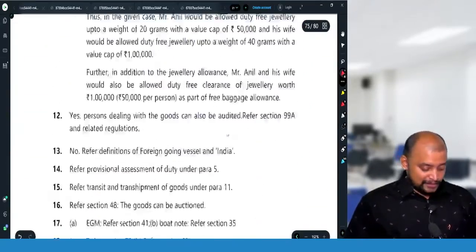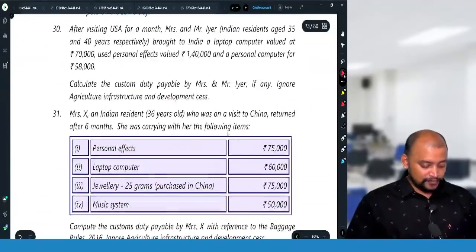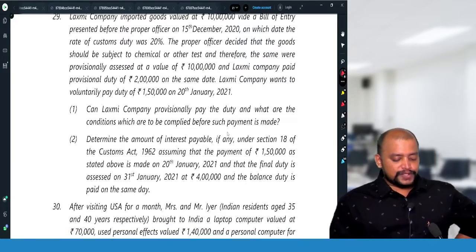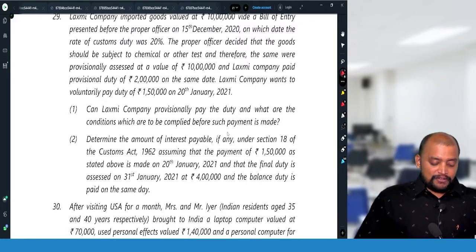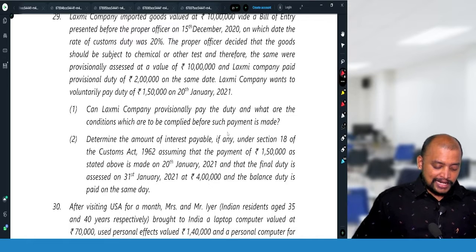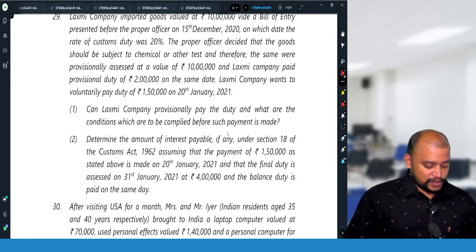Then question number 29. Lakshmi Company imported goods valued at 10 lakhs, with the bill of entry presented before the proper officer on 18 December 2020, on which date the rate of customs duty was 20%.